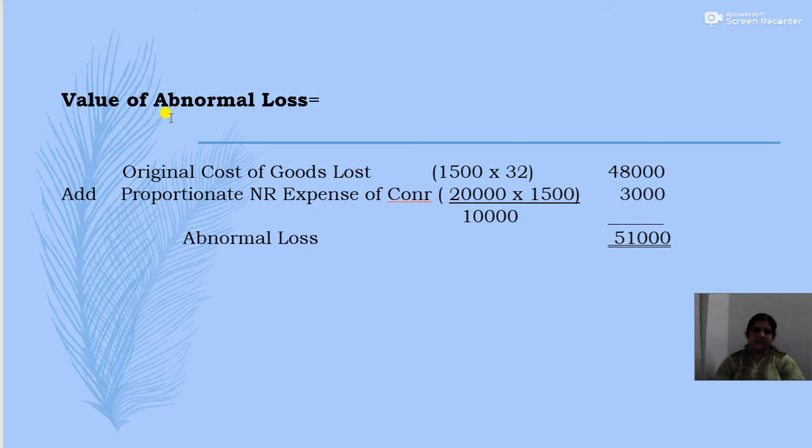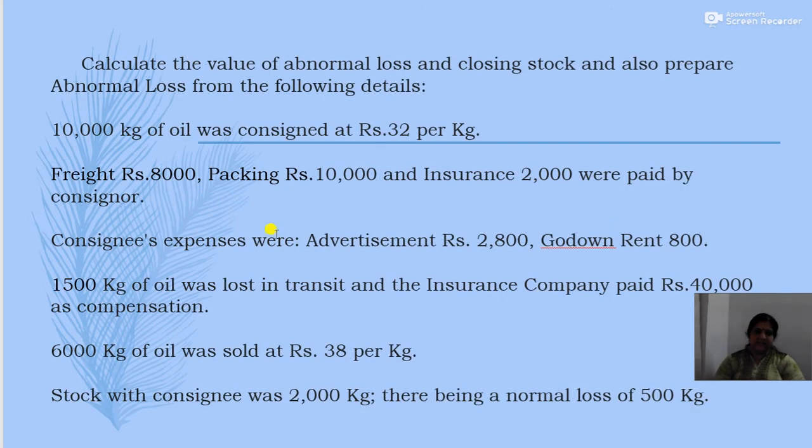Okay, so you obtain the value of abnormal loss. There is no need to add the proportionate non-recurring expenses of consignee. The first reason is the goods were lost in transit. And the second reason is all the expenses of consignee are recurring in nature and not non-recurring in nature. So we have to add only the proportionate non-recurring expenses of consignor for the purpose of valuing the abnormal loss.